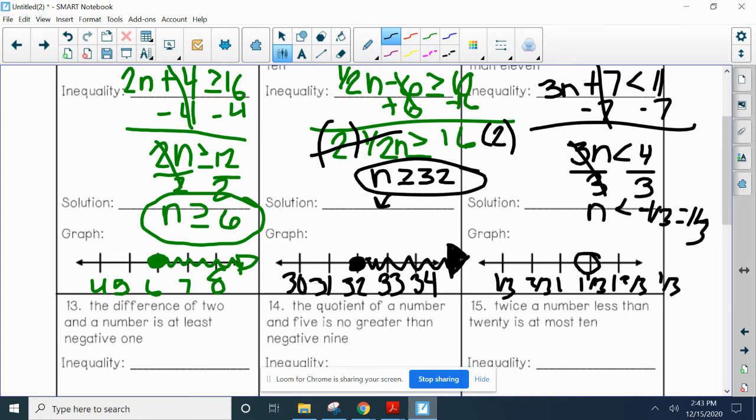Open, because we're not including it, and we want all the numbers smaller than that. That's right, we're going to shade to the left. If I wanted to test it, I could. 1/3 is where I shaded. And is 1/3 smaller than 1 1/3? Yes, it is.